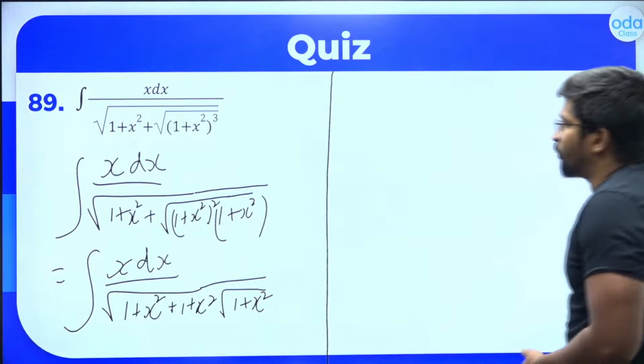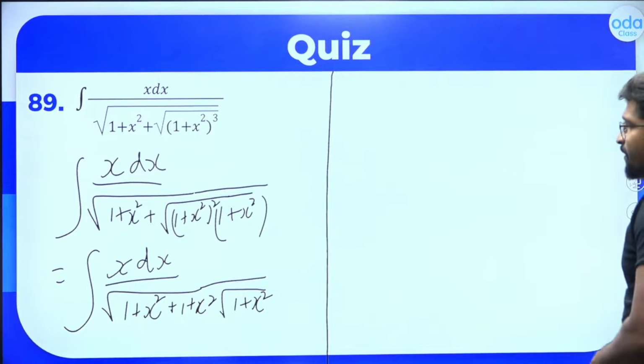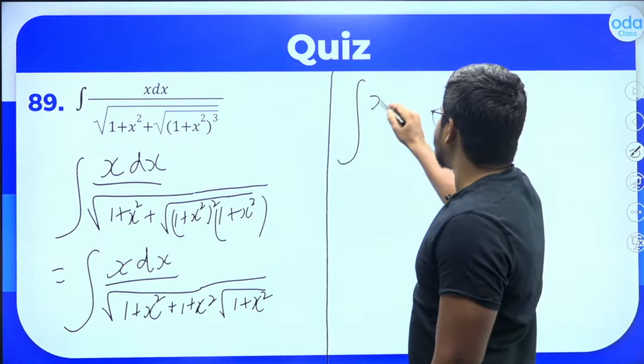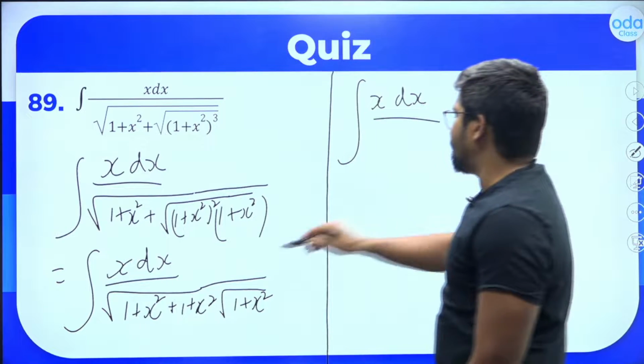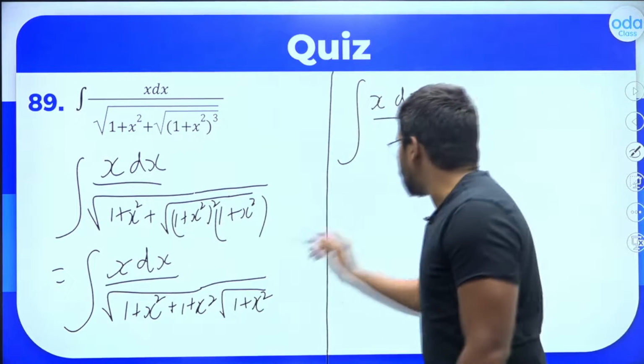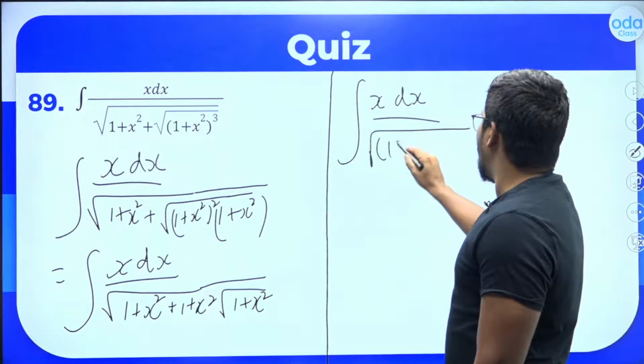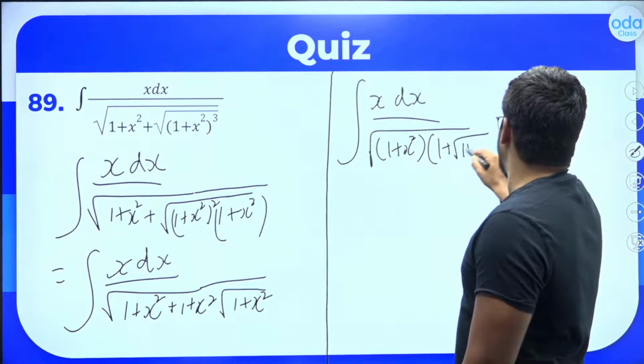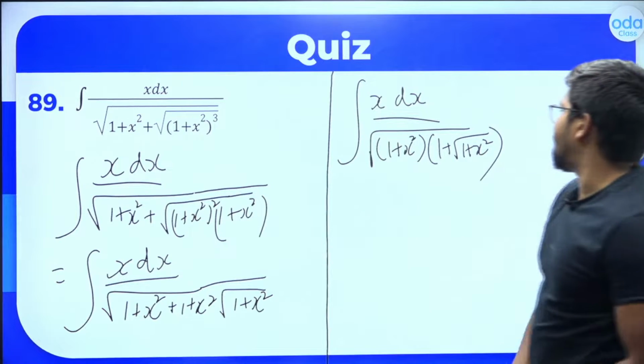I hope it is clear to everyone. So in this again you can write it as x dx divided by, what can you take common in these two? You can take root of 1 plus x square common, into 1 plus root of 1 plus x square.